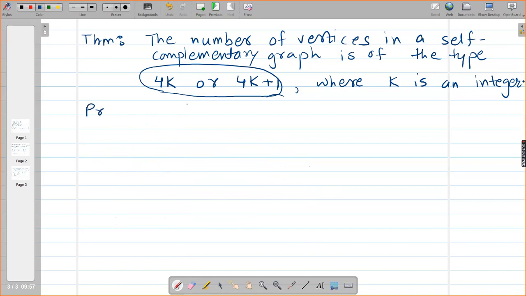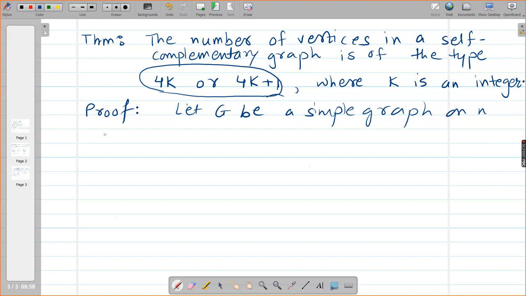So let us quickly write down with me. Let G be a simple graph. So this is very important. G is a simple graph on n vertices and G be self-complementary.